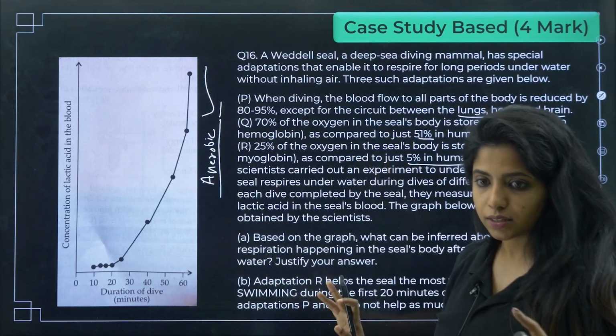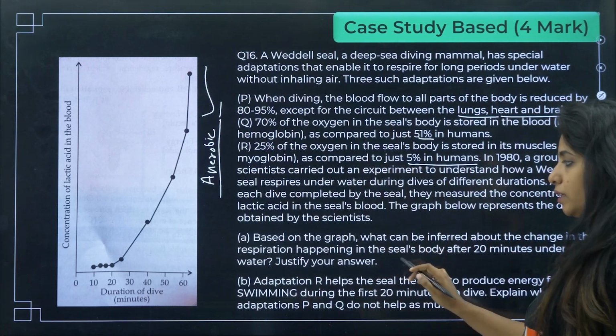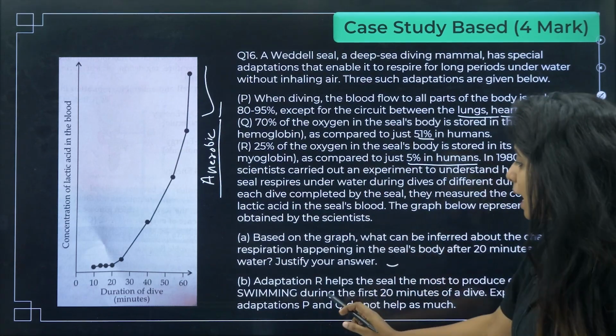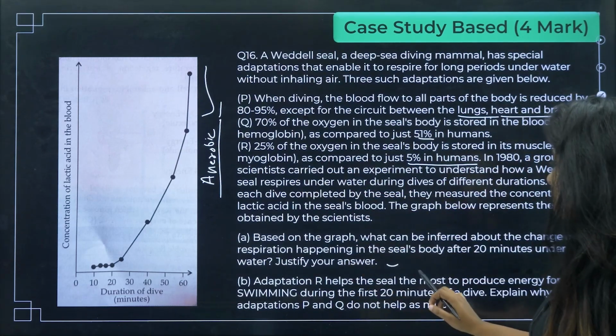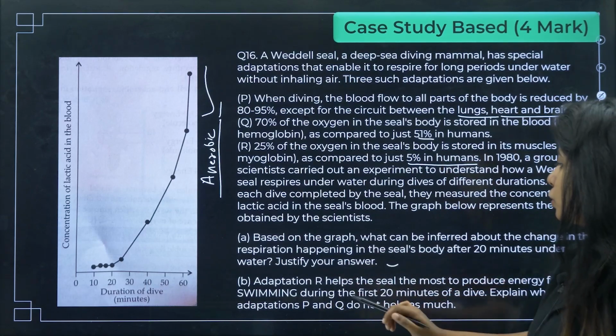Okay. Cool. This is how I can justify. I'll show you the answer later on. Okay, this is the answer for the first thing. Next thing, adaptation R, this one, helps the seal the most to produce energy for swimming during the first 20